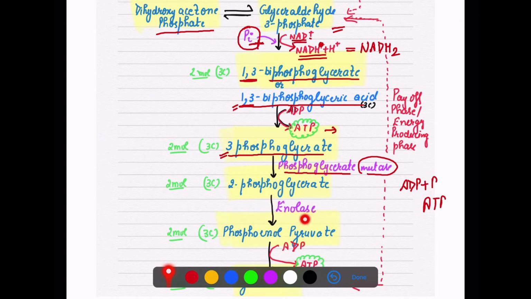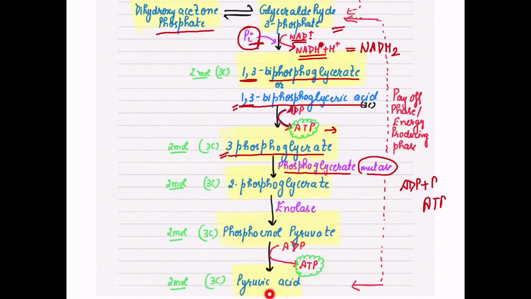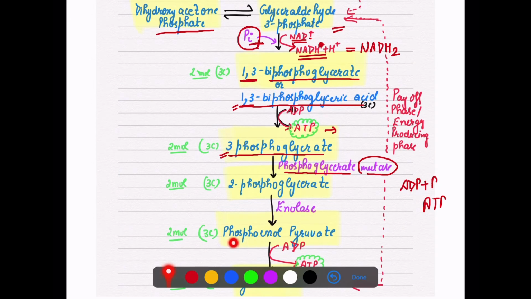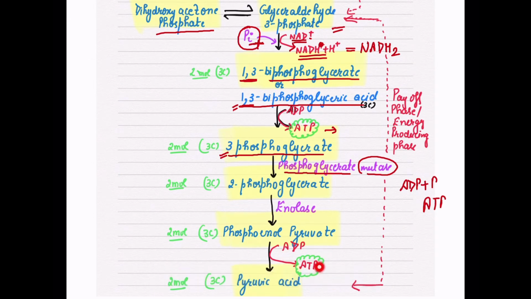Now we have to make PEP. For that we need an enol group. So with the help of the enzyme enolase, 2 phosphoglycerate changes into phosphoenol pyruvate. Then phosphoenol pyruvate finally forms our acid, that is called pyruvic acid. Again, when phosphoenol pyruvate changes into pyruvic acid, it is an energy releasing step, because we are removing phosphate here. So ADP plus phosphate gives us another ATP in the payoff phase.